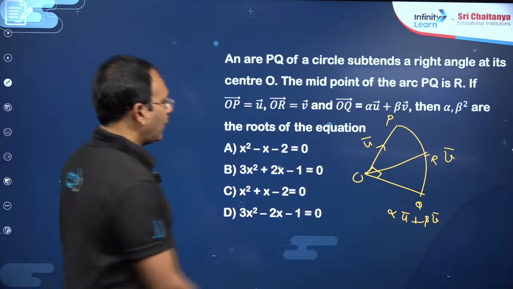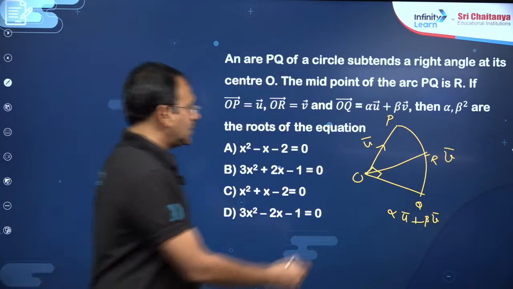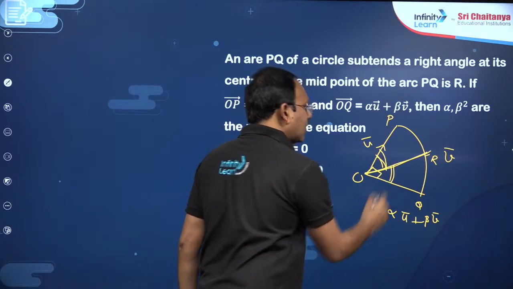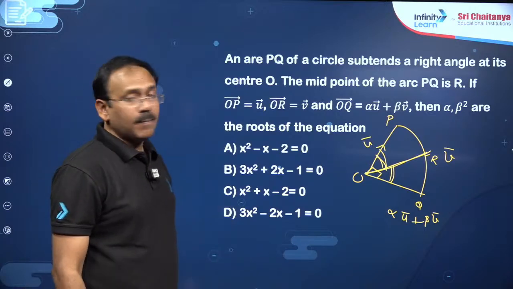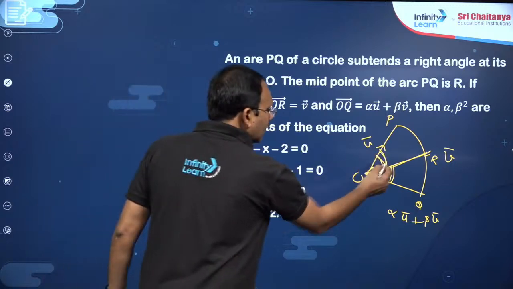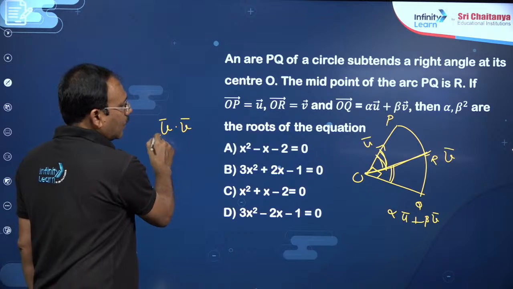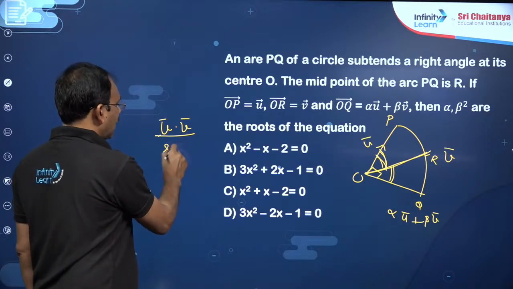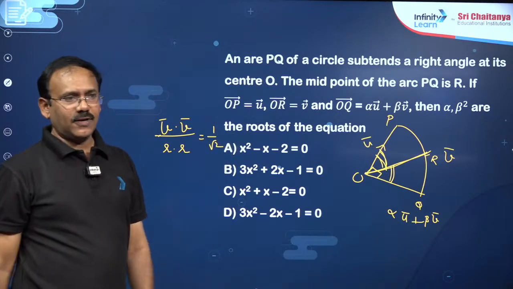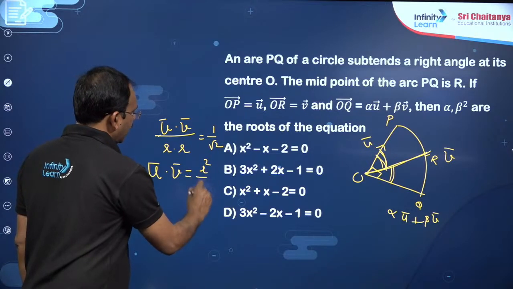Actually, dear students, for these two vectors, these two must have the same magnitude, correct? Second point, this must be exactly the angular bisector. Here the angle must be 45, by symmetry 45 and 45 it should be, right? So if you apply that logic, my dear friends, you will get a relation connecting alpha and beta. Suppose the angle between them is 45 degrees. What can you say? U bar dot V bar by magnitude of U bar, suppose radius, times magnitude of V bar is nothing but 1 by root 2, cos 45 degrees, which gives U bar dot V bar is r square by root 2.